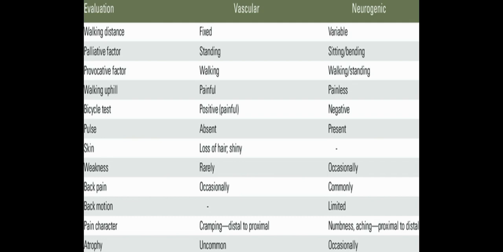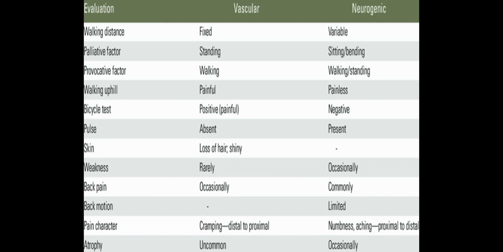In claudication, we ask the patient to walk a certain distance and see when their pain is reproduced. In vascular claudication the walking distance can be fixed, but in neurogenic claudication the walking distance may vary, meaning the patient can get symptoms after walking a certain distance.